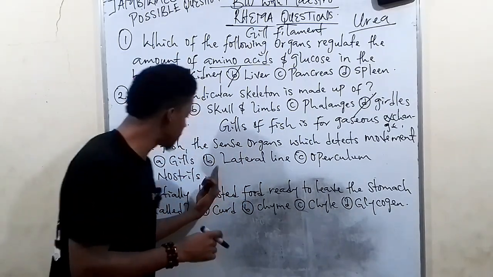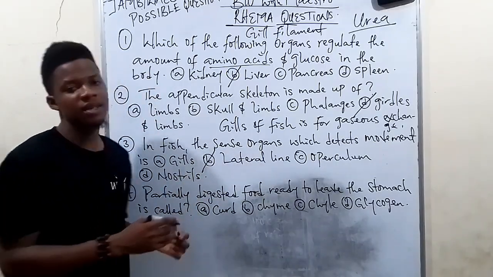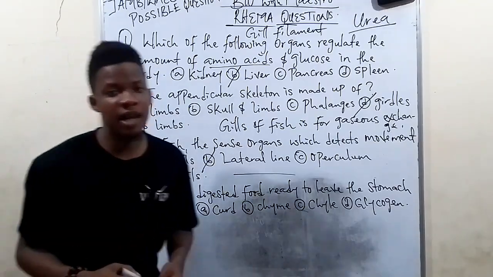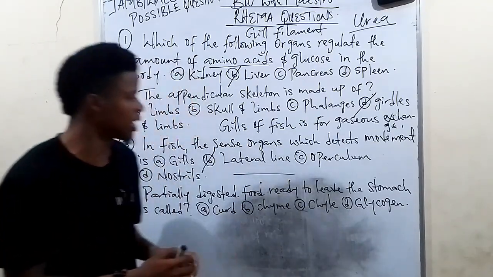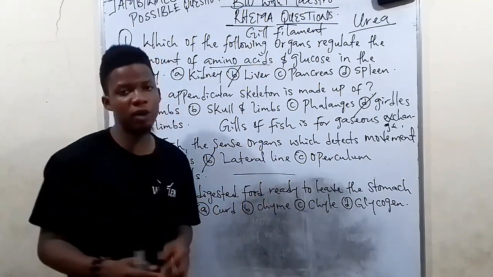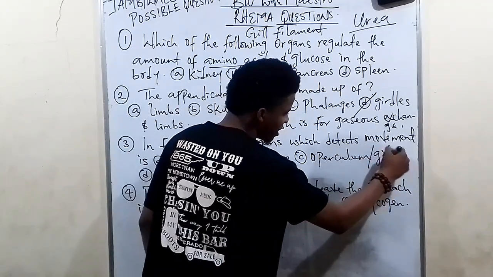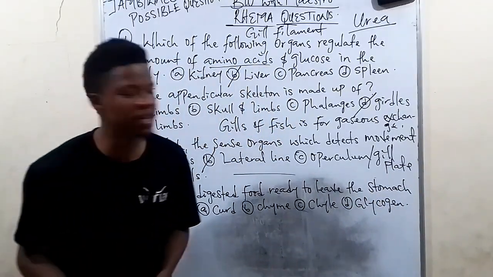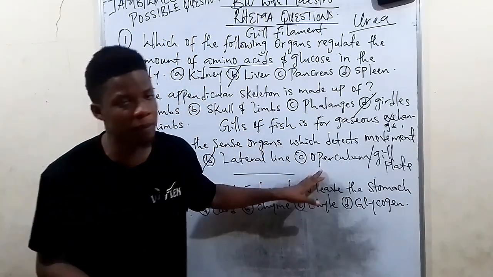Now, option B talks about the lateral line. The lateral line is just like a thin line that helps the fish to detect vibrations in water. Option C, operculum. Operculum is also called the gill plate. That is another name for the operculum. The operculum is what covers the gills in fish. So the answer can never be the operculum.